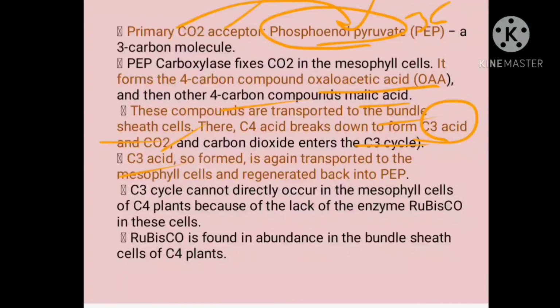The C3 acid, this pyruvic acid which is formed, is transported to what? The mesophyll cell. From there again what is regenerated? Phosphoenol pyruvate is regenerated and the cycle continues. The C3 cycle cannot directly occur in mesophyll cells. They do not take place. Okay, that is a specific character of C4 plants because of the lack of an enzyme. There they do not have what? Rubisco. Rubisco is present where? In the bundle sheath. So, the C3 cycle will not take place in mesophyll cells. Only it will take place where? In the bundle sheath cell. Okay. Rubisco is found in abundance in the bundle sheath cell of the C4 plants. Okay. So, that is the characteristic feature of what? This cycle.